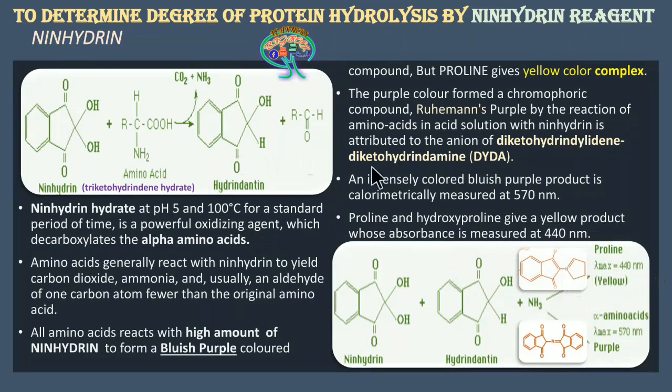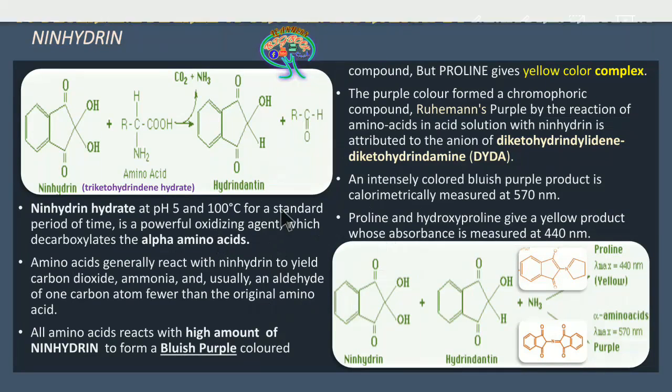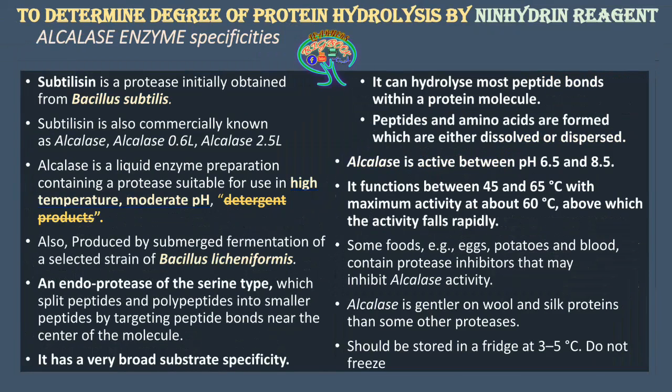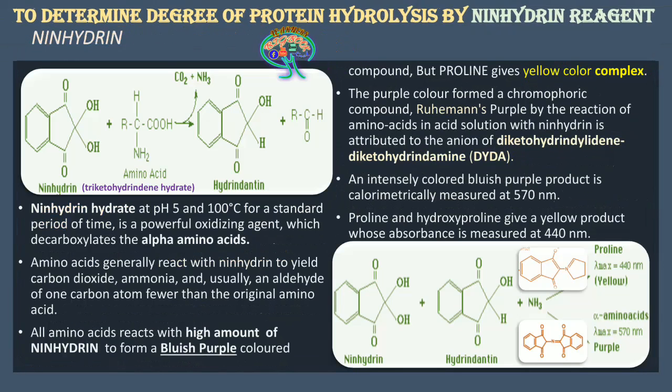So this is regarding ninhydrin, how it reacts with the amino acids or the small peptide chains of the proteins. Now here we have discussed 2 slides: one is the alcalase enzyme and the other is the ninhydrin reagent. These are the 2 importantly required enzyme and chemical chromogen which help to perform the experiment.